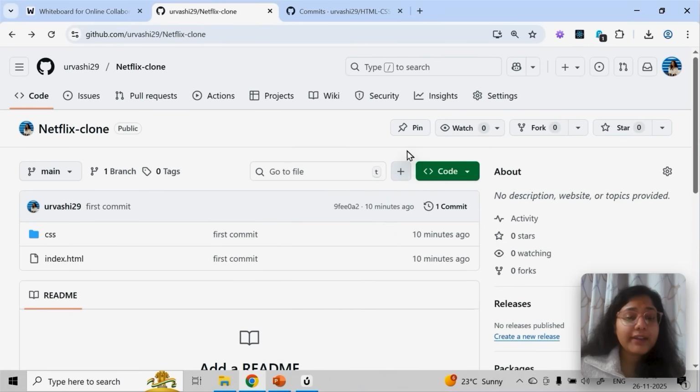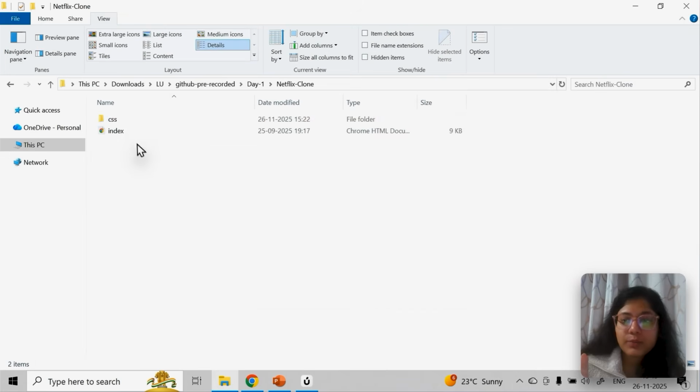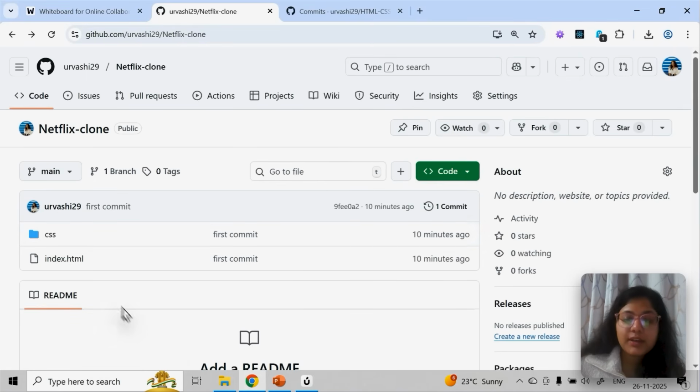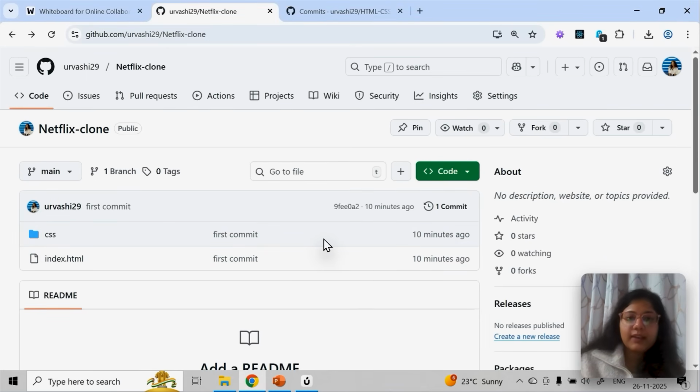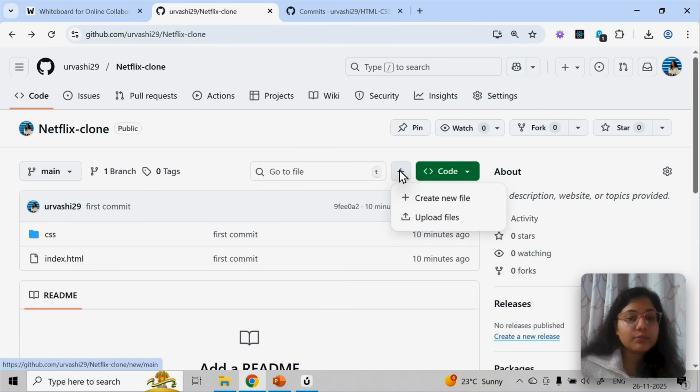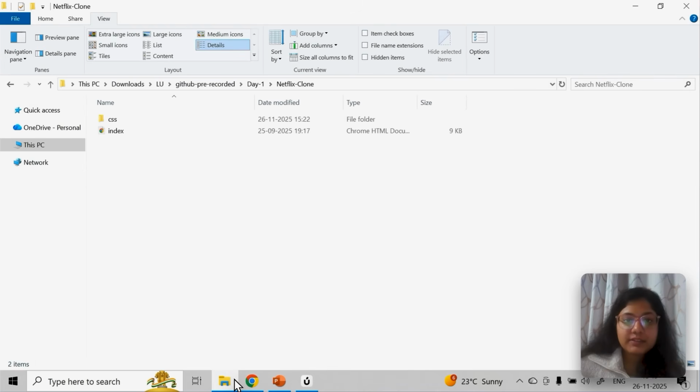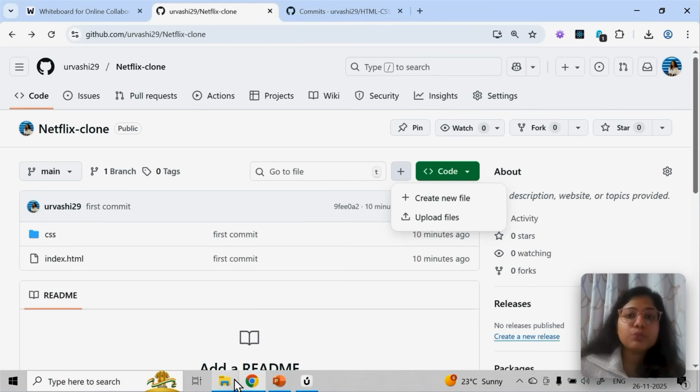Now why am I telling you not to do it? Just remember, why am I asking you not to do anything from here? Because whatever code I have in my local system is in sync with this one. Next time I change any code in my laptop, because the code change will happen in your laptop, whatever changes I make, I'll just push it to GitHub. We'll do it right now. But if you make any change on GitHub, then every time, like in this case when you're individually working, you have to do the push command.